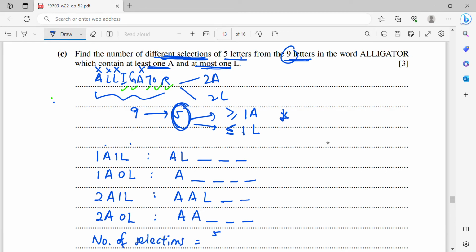For the second case, I need 4 from the 5 because I need to exclude the A and L. Then for the third case, I need 2 from the 5: I, G, T, O, R. Then for the last case, I need any 3 from the 5: I, G, T, O, R. So 5C3.